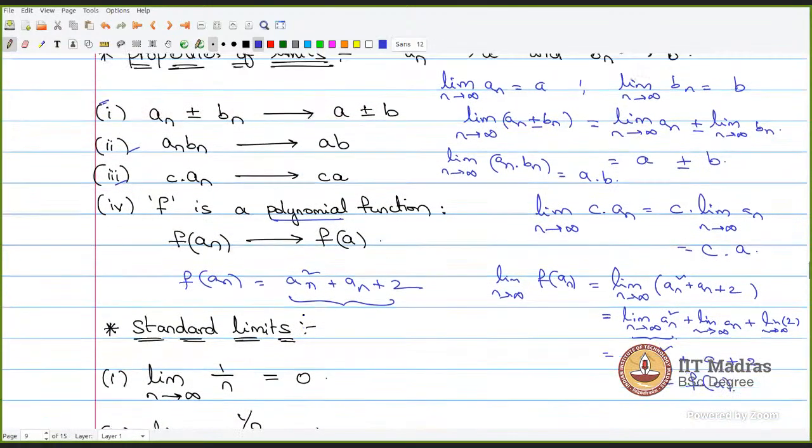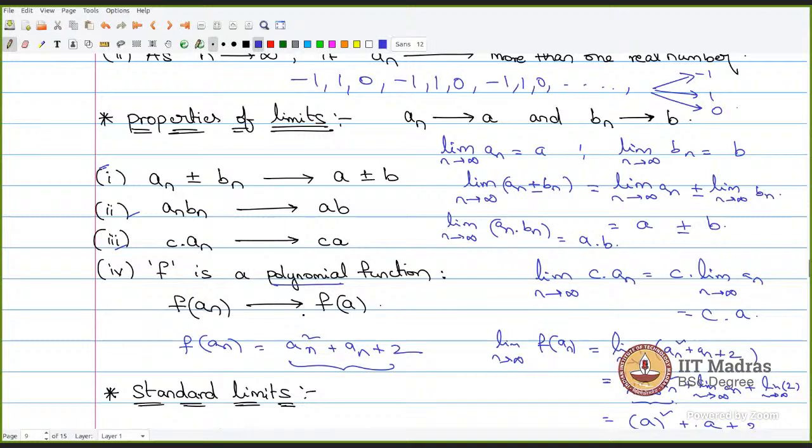Sir, can you please give an example for question number 3, option A, property 3 also? Yes, sir. You can see, right? Limit of 2 by n. This is nothing but 2 times limit n tends to infinity of 1 by n. 2 times 0, so this will be 0.